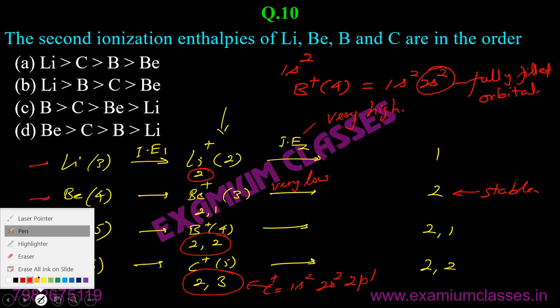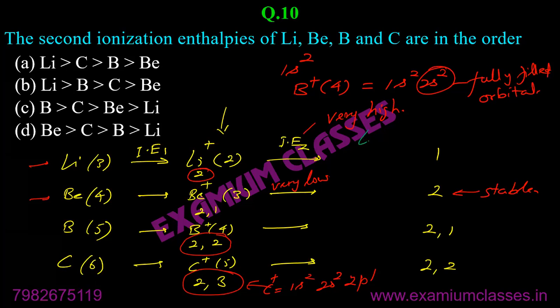It means lithium will be requiring most, beryllium will be requiring least because it will attain noble gas configuration, and boron and carbon will be in between these two, and boron will require more energy. Okay? Carbon will require less.